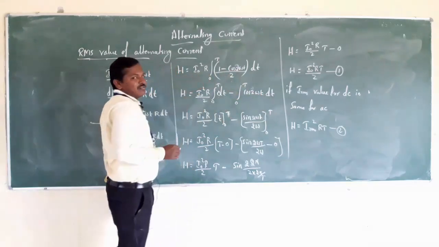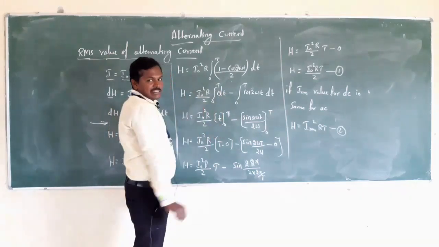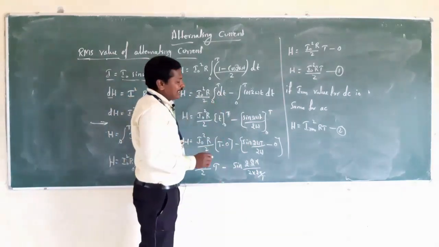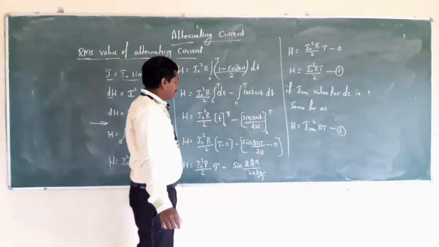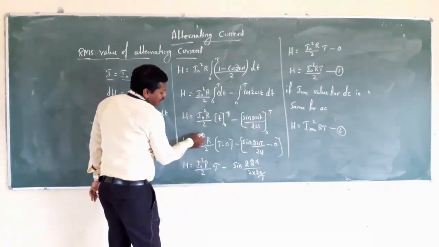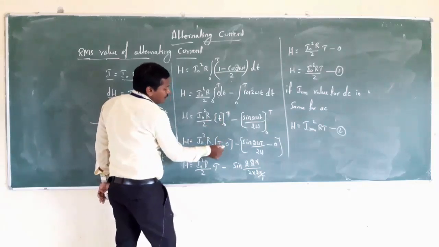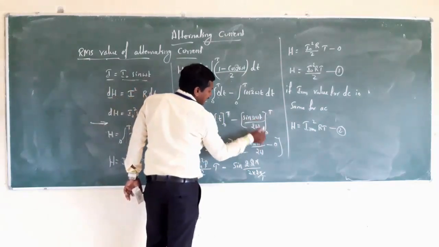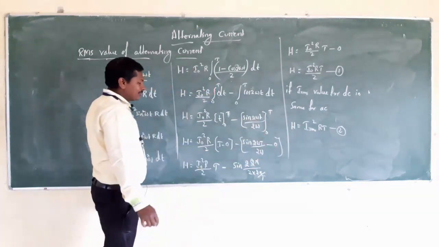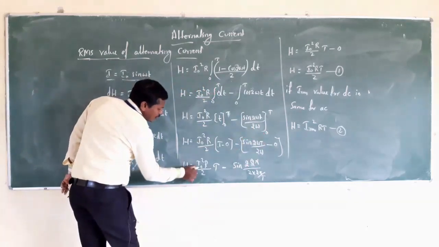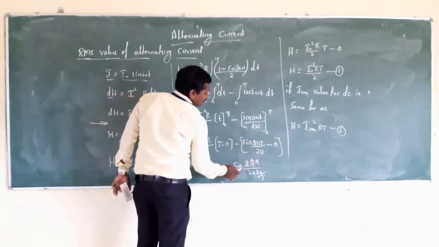We take the 2 outside the integration. If we integrate dt, we get t in the range of 0 to T, and integrating the cosine term we get sin 2 omega t divided by 2 omega in the range of 0 to T. Simplifying, we get I naught square into R divided by 2 into (T minus 0) and (sin 2 omega T divided by 2 omega minus 0). The whole complete term becomes 0.